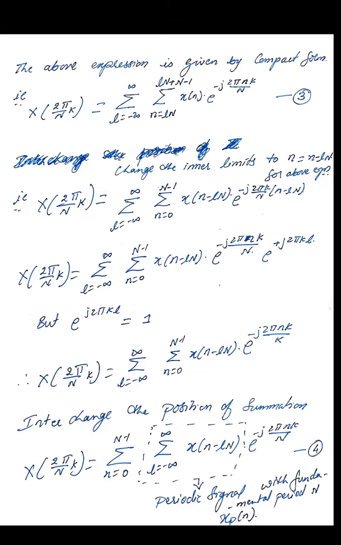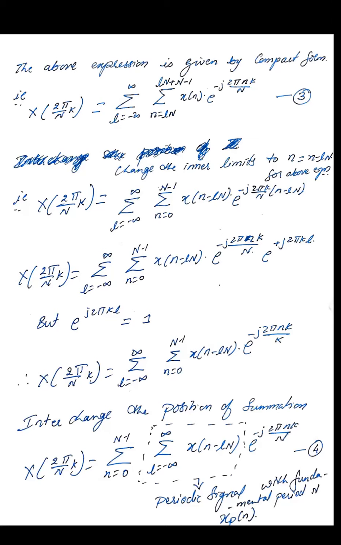So e raised to j theta is nothing but cos theta plus j sin theta. In the same way, e raised to j 2 pi k l is equal to cos 2 pi k l plus j sin 2 pi k l. The sine of 2 pi or any multiple is always 0, so the j term is 0. Cos of 0, pi, 2 pi and so on, being an even multiple, is 1. So we have got 1.